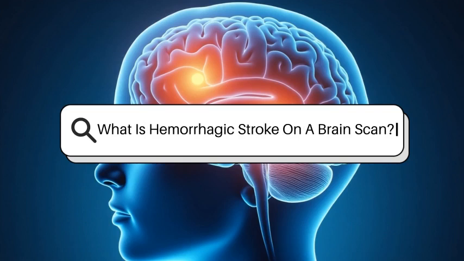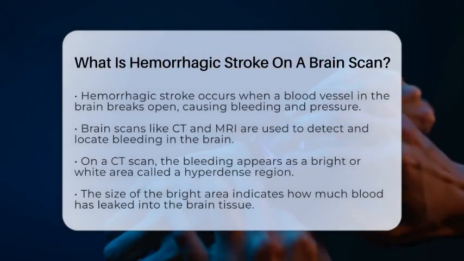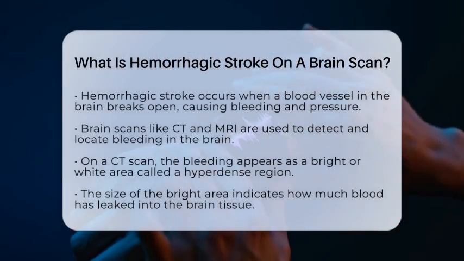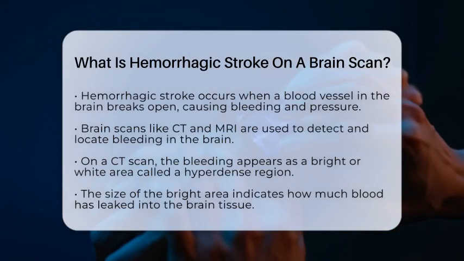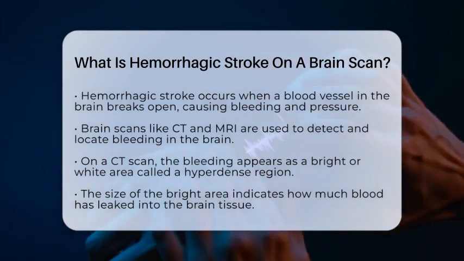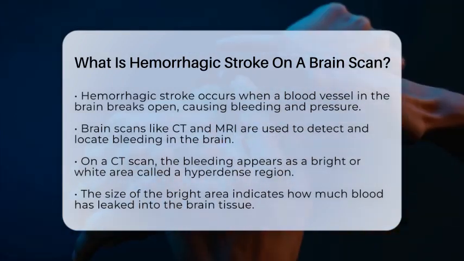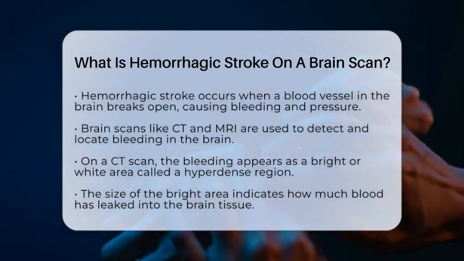What is hemorrhagic stroke on a brain scan? Imagine a sudden burst of blood inside the brain, causing damage and pressure. That's what a hemorrhagic stroke is. It happens when a blood vessel in the brain breaks open, leading to bleeding.